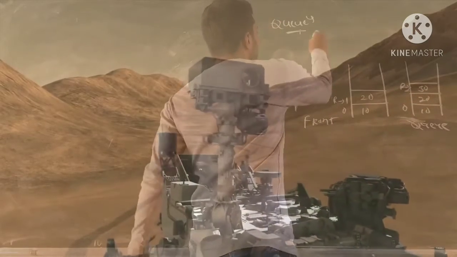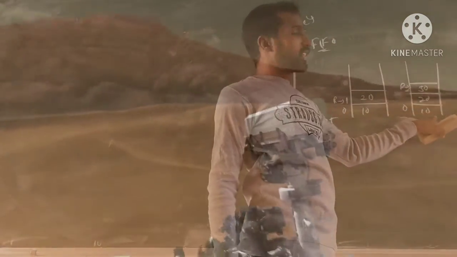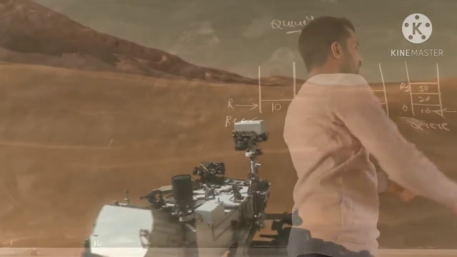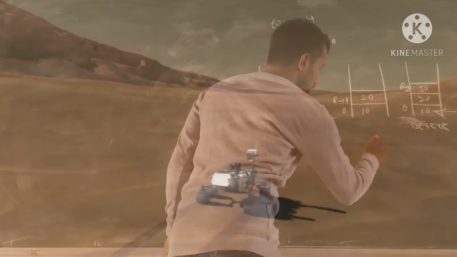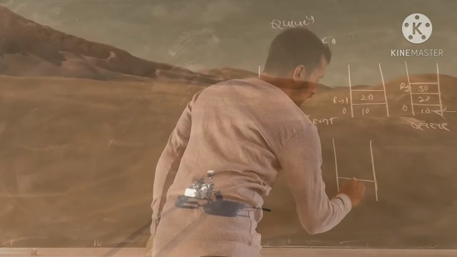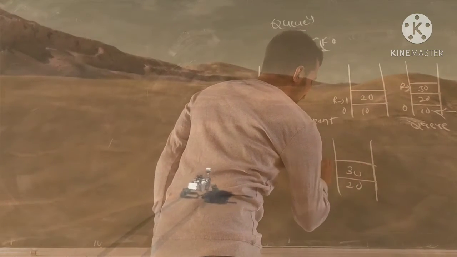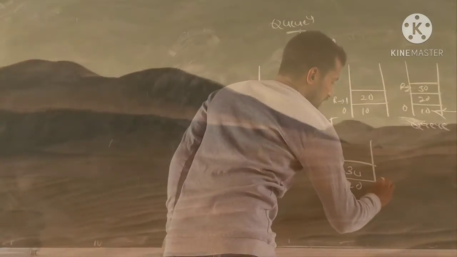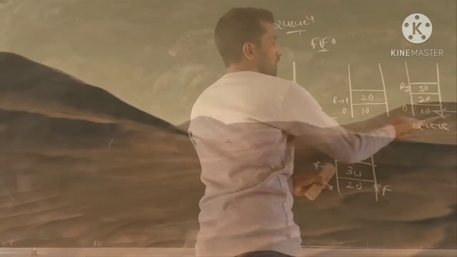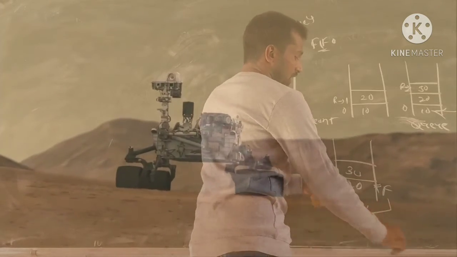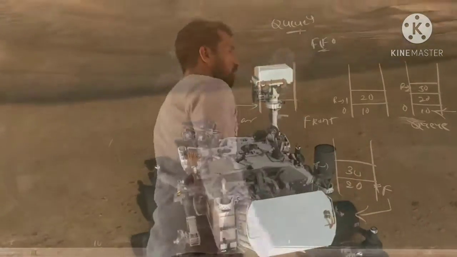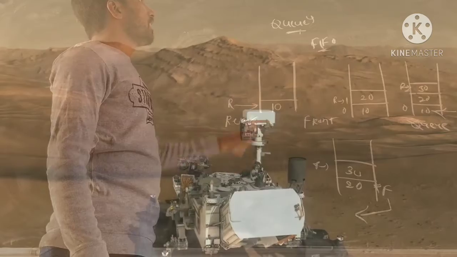Here we follow first in first out. The first value inserted is 10, and it is removed first. Then the queue continues: after 10 is removed we have 20 and 30, with the rear pointer here and the front here. Next, the front moves on and 20 will be removed from the queue. This is the concept the queue follows.